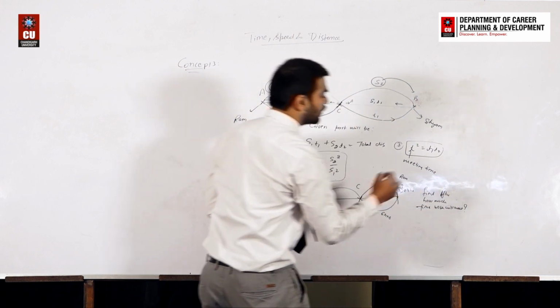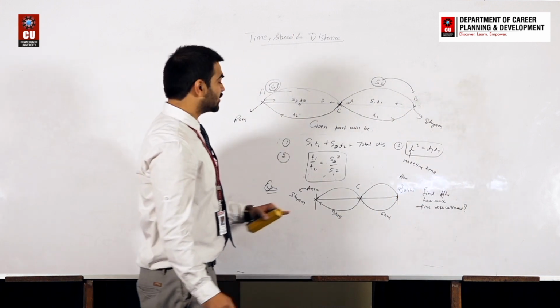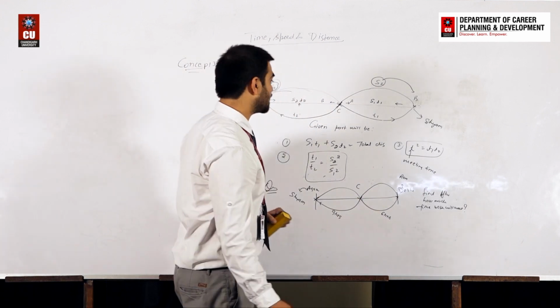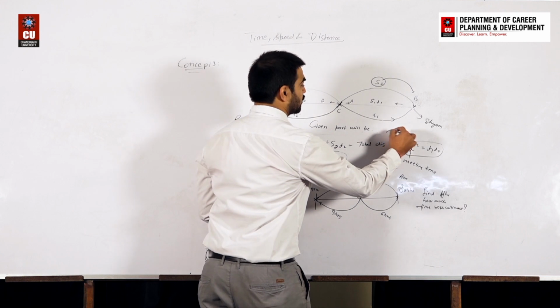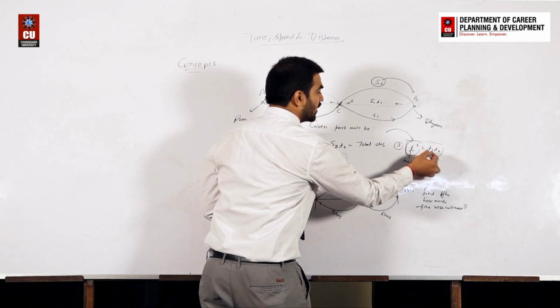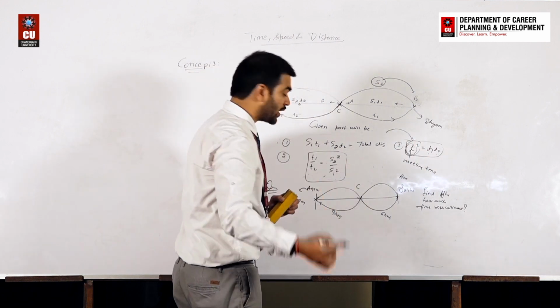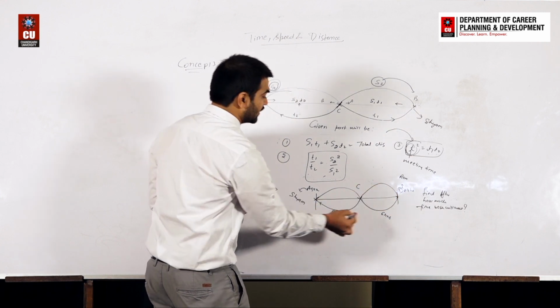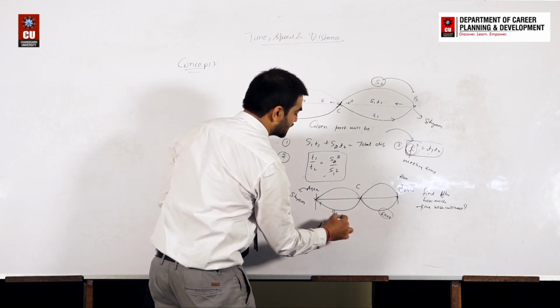Okay, so there is no requirement, just assume that this is D1, this is D2, there is no requirement of that. The basic concept is just use this concept where your T1 and T2 are given and you just put the values here and find out the value of T. So you can say T square is equal to T1 times T2, that is 6 hours and 9 hours.